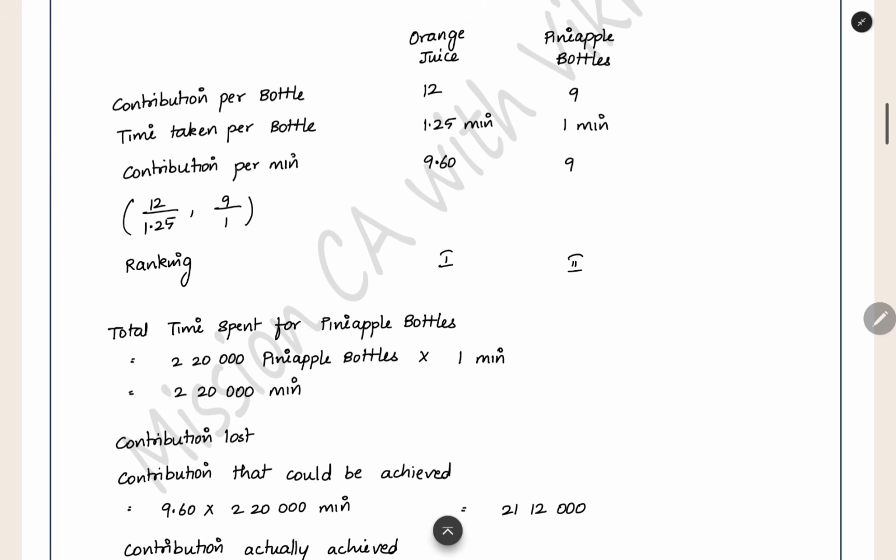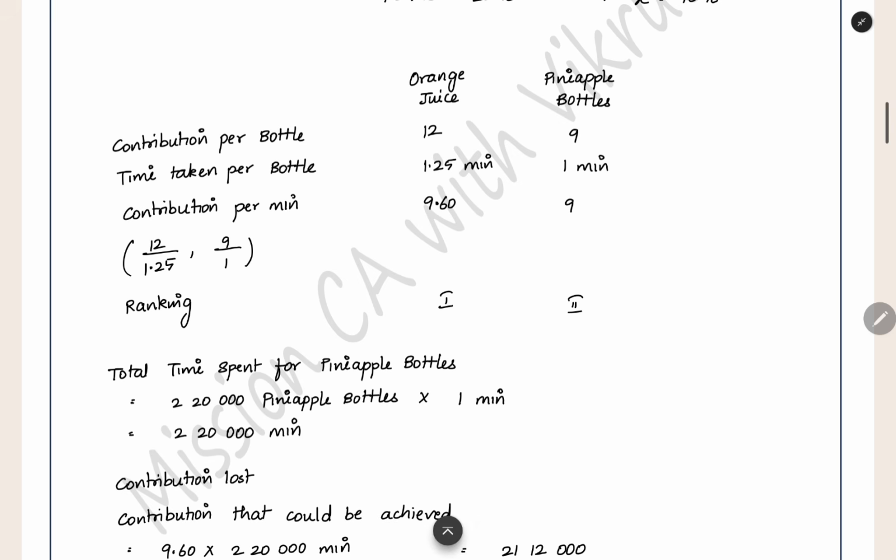Now when you rank based on this, higher the contribution, better. So here you are having higher contribution, rank 1. Here lower contribution, so rank 2. First you have to do orange juice as per the contribution ranking also. As per throughput ranking and contribution ranking, first you have to manufacture the orange juice.